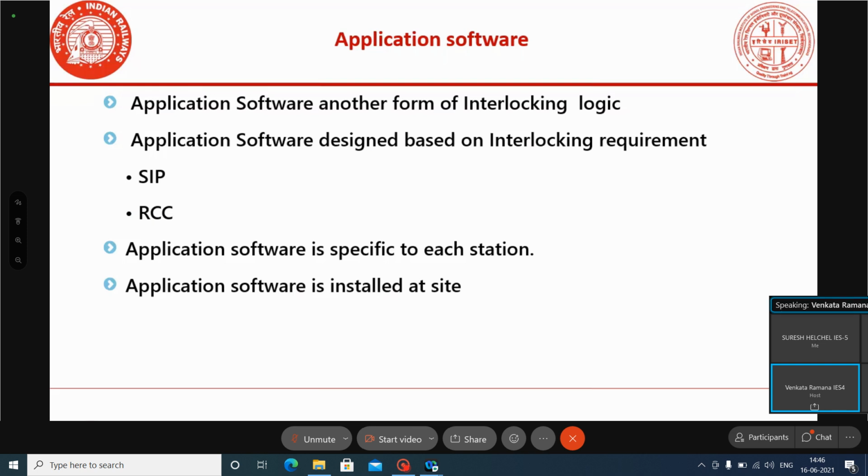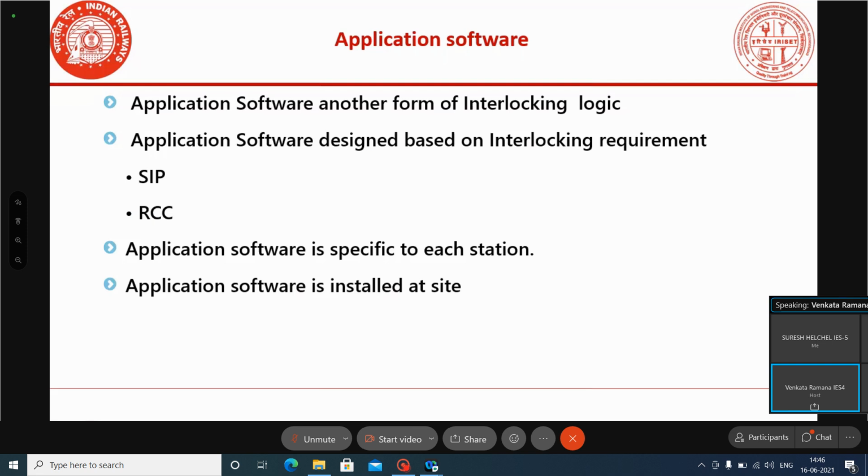The application software is specific to each station, and because it is station specific, it will be loaded in the CPU at the stations.